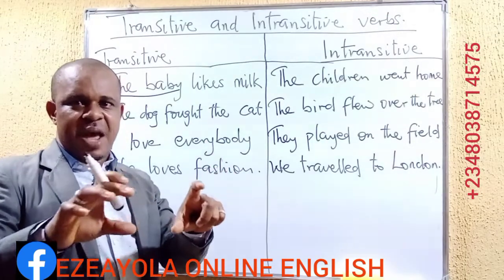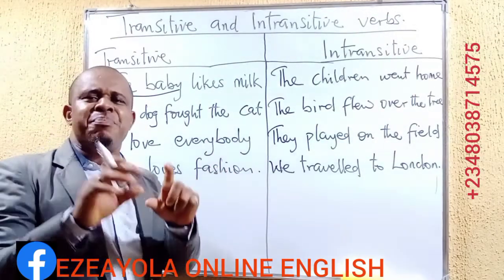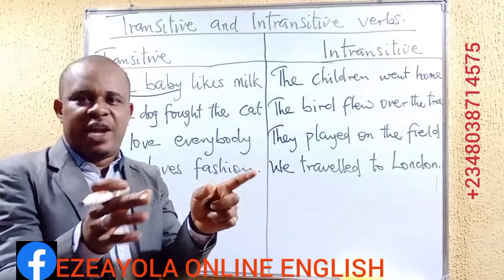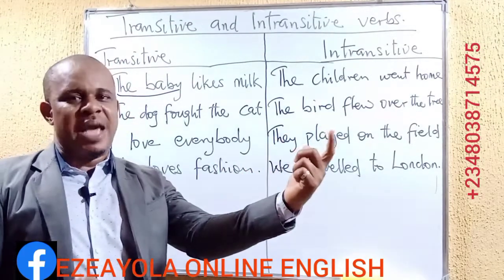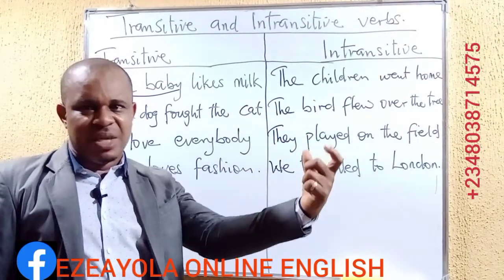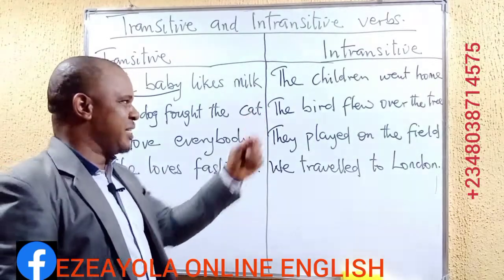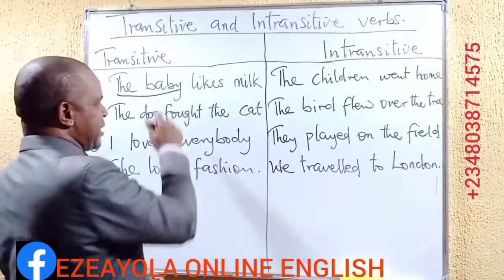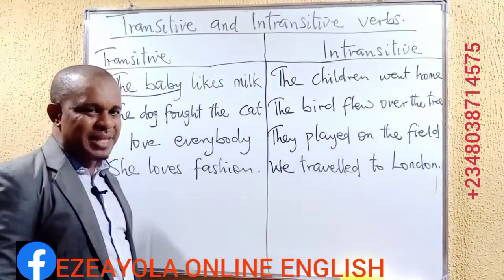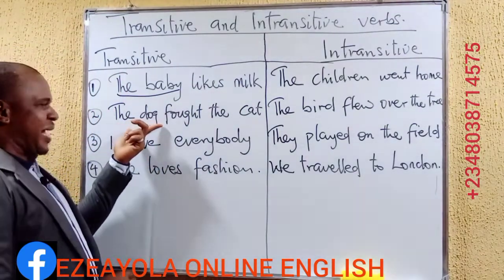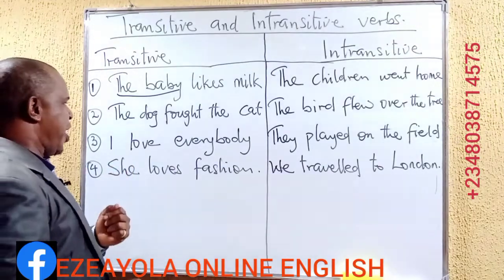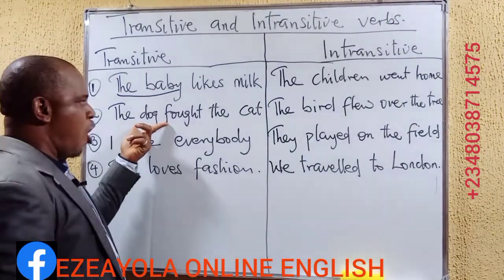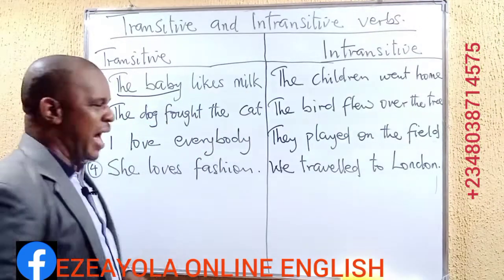When we say that a verb is a transitive verb, it means that in a sentence where it is existing, there must be an object. It must admit an object in that sentence so that we have a subject, verb, object, SVO. All right? Okay. If we look at the second expression here, we have the dog fought the cat.